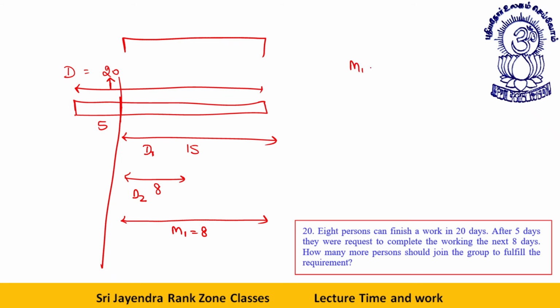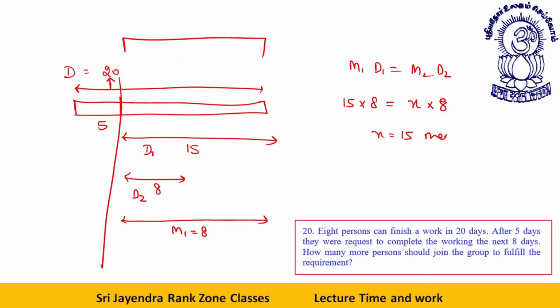So now if I apply the formula M1 D1 is equal to M2 D2, what will happen? Whenever there is this sort of question, where these many days have passed, you don't need to take care of the number of days which have passed. You only need to concentrate on the number of days which are remaining. So initially there were 15 days remaining, in which 8 men were working. Now, number of men are X, number of days are only 8, remaining days are 8 only. So X comes out to be 15.